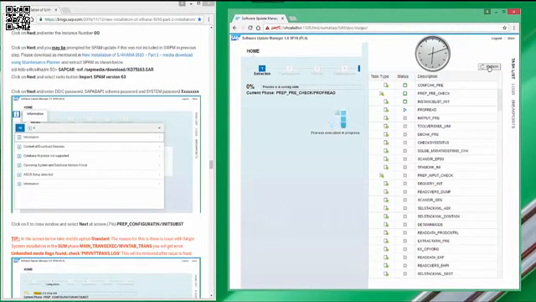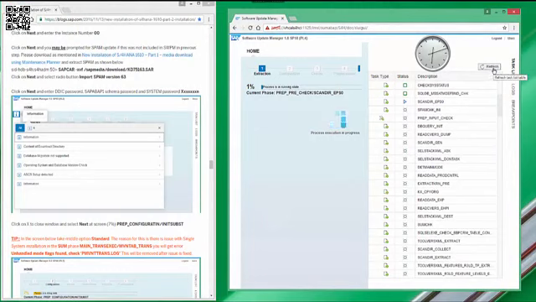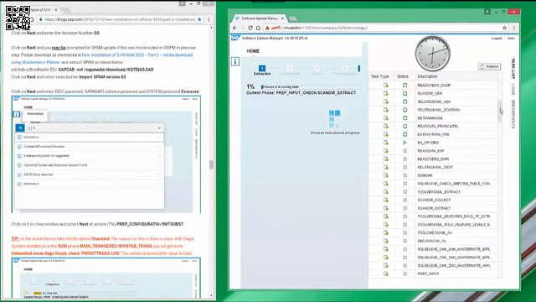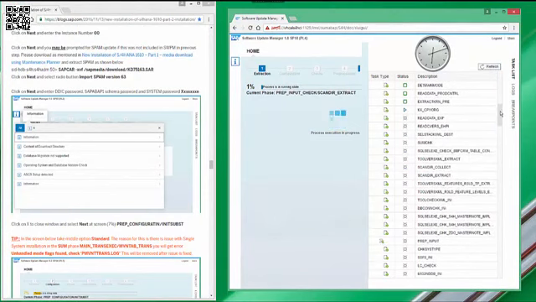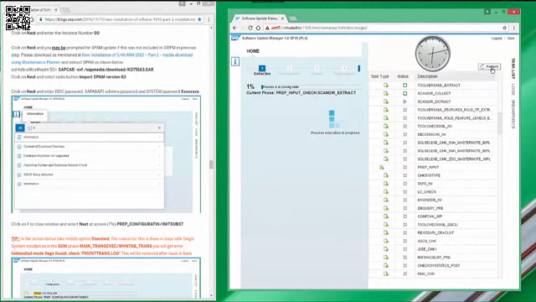You can click on refresh to update the status of the task list. The scan and extract process runs just for 30 seconds. And here, as you can see, some process is still in the extraction phase.